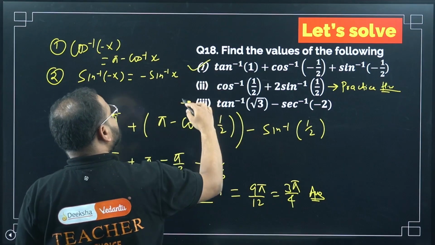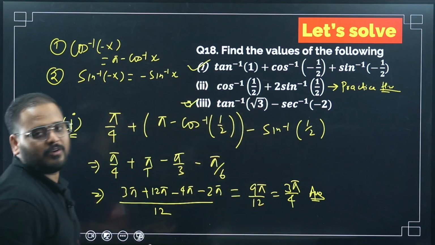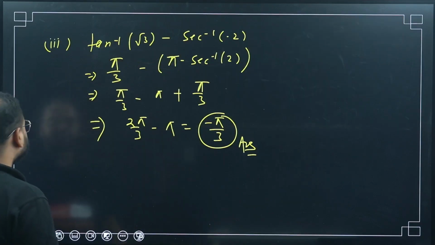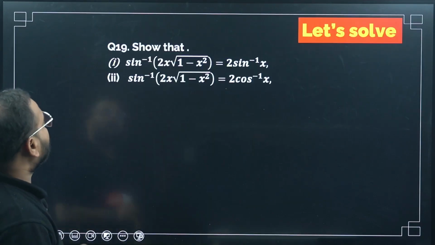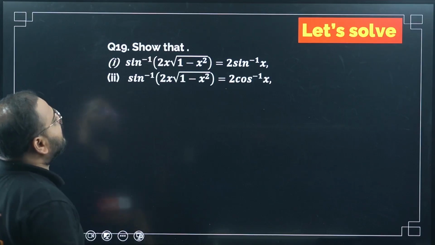This I have done, second one I have asked you to solve. You'll get the answer. Please check. Let's move ahead. Okay. Problem number 19, sin inverse of 2x root 1 minus x square.